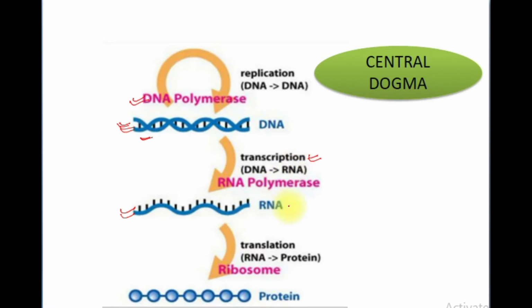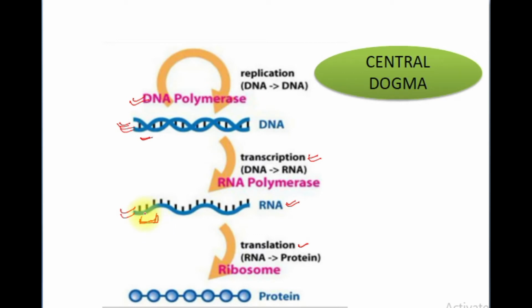Okay, now from this RNA, if protein is produced, it is known as translation. How will this protein be produced? The codons which are present in the RNA, three bases will be present, three triplets will be formed for one codon.